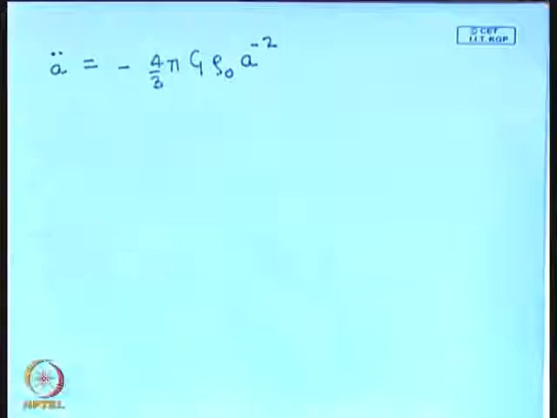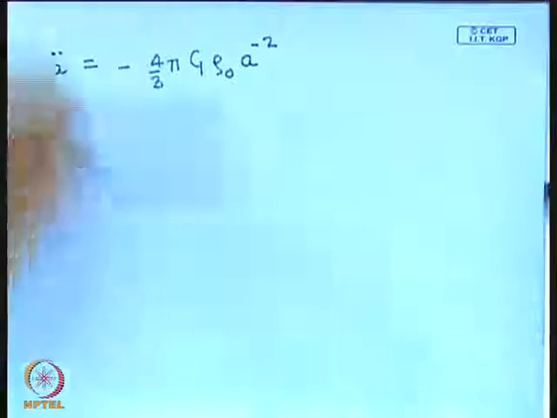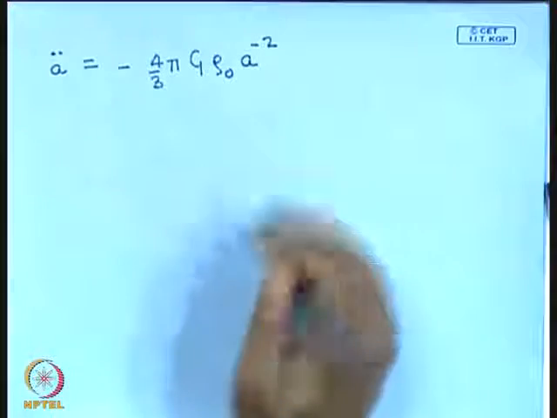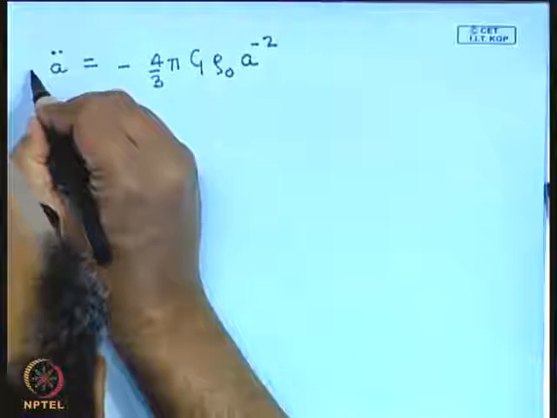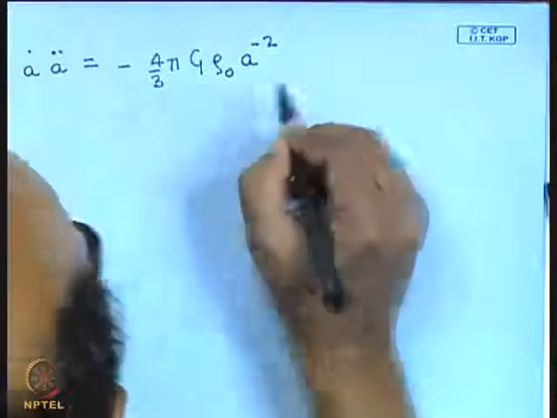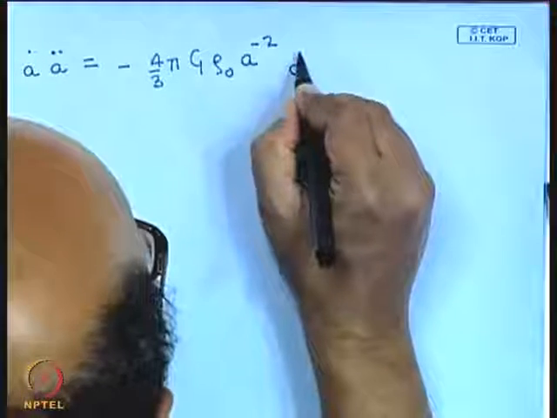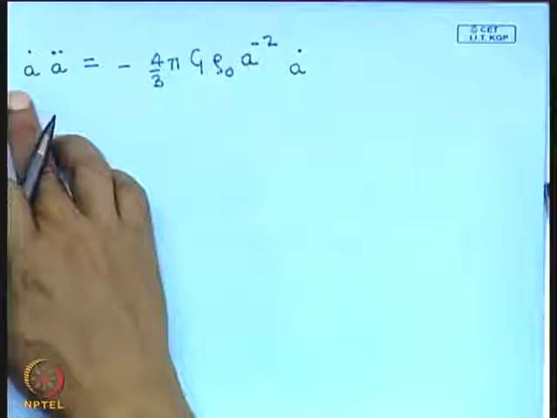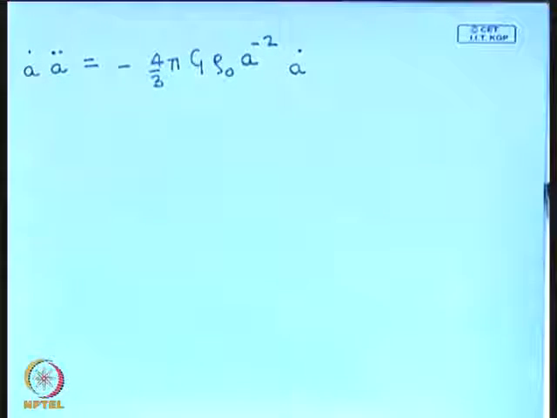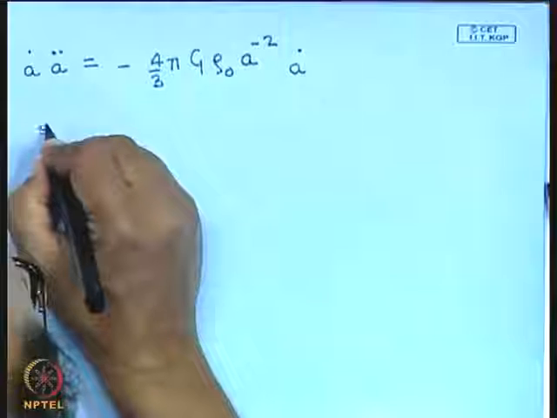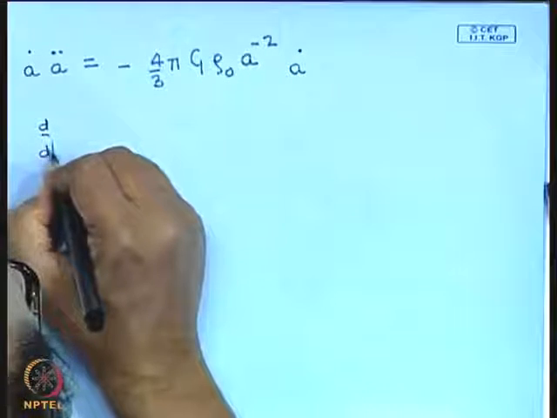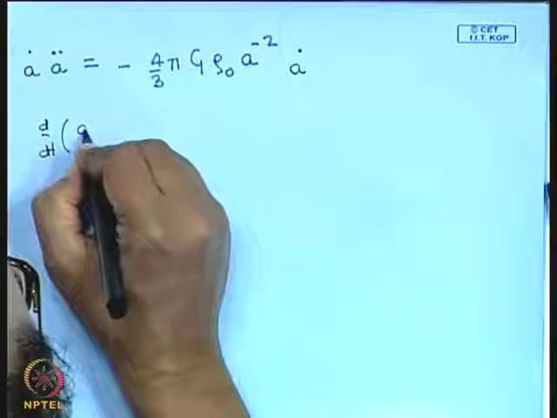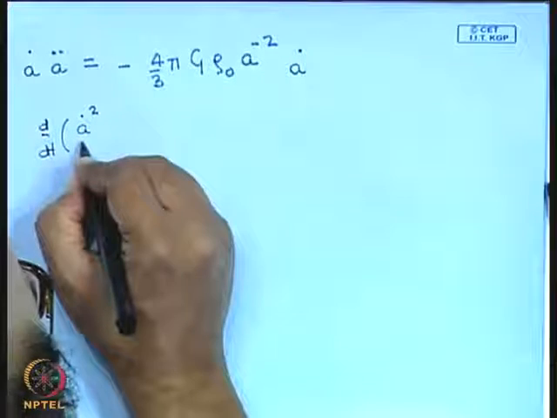And the way to solve this equation is as follows. You multiply the left hand side and the right hand side of this equation with a dot. So this you can see is a time derivative d by dt of a dot square by 2.